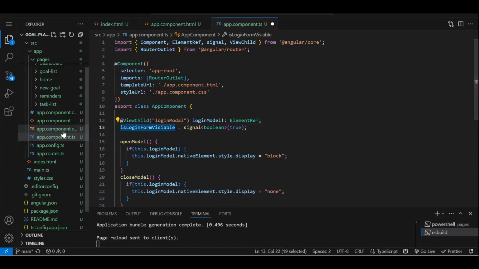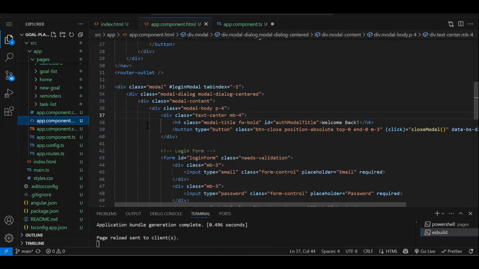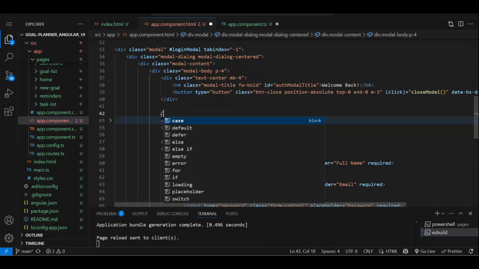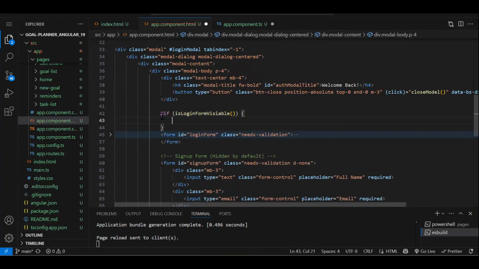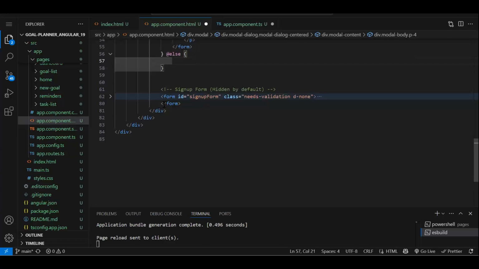Now, if this signal value is true, where is the login form? Yes. So if the signal value is true, then we will display that, so add the if condition with the signal value. How do we access a signal? As a method, like this. If this signal has the value true, then we will display this form, or else we will display our sign up form. So this form will go inside our else block.